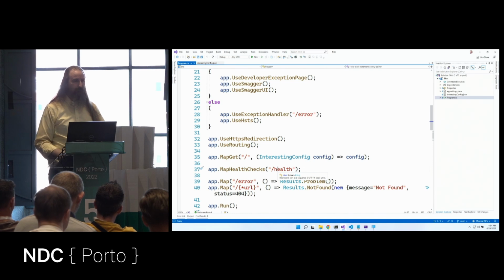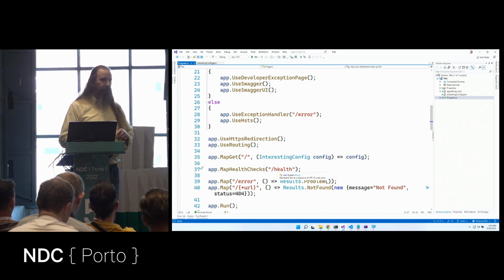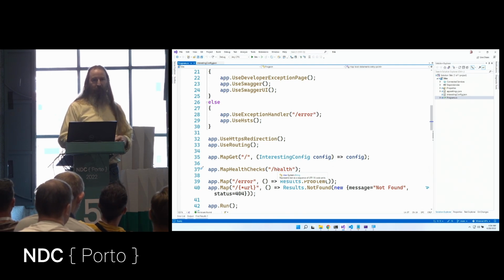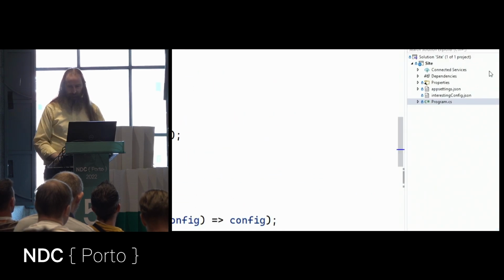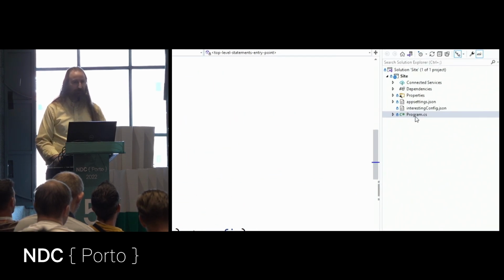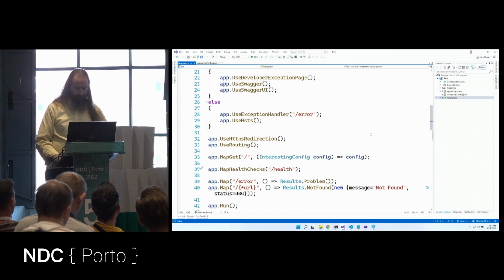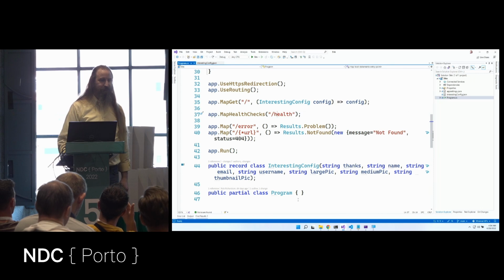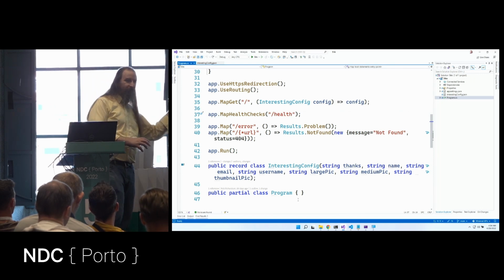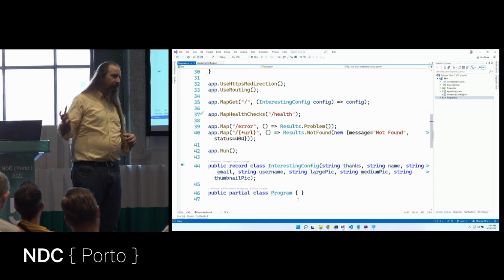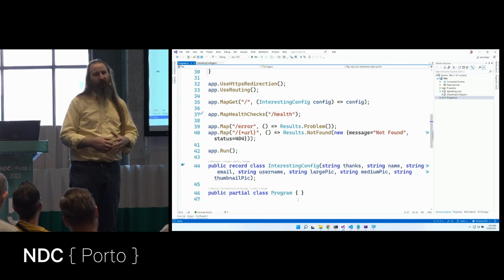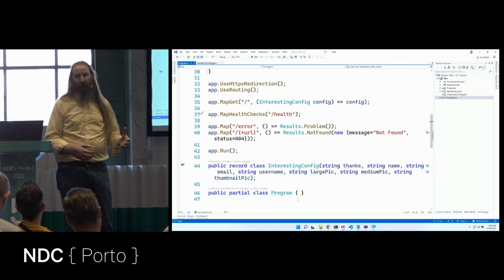And now our microservice serves a JSON file. It handles exceptions nicely. It handles 404 pages nicely. It has a health check built into it. And it is the only file in our solution, the only C# file in our solution, and it's only 46 lines. This is the right size for minimal APIs. Smaller than what we need for a web API, but bigger than an Azure function, and we have all of the things that we need to be able to build a really elegant and robust microservice.